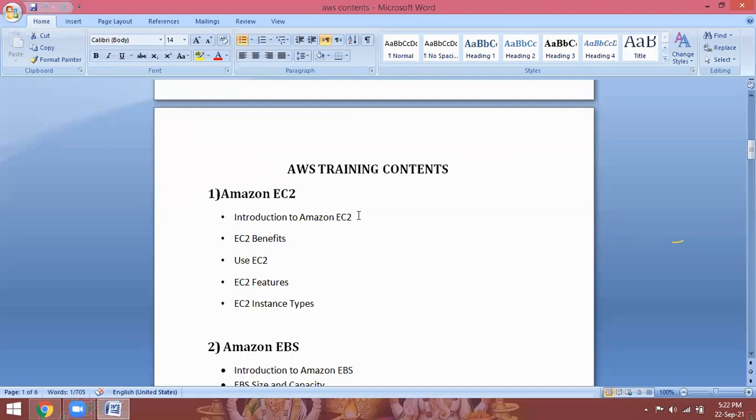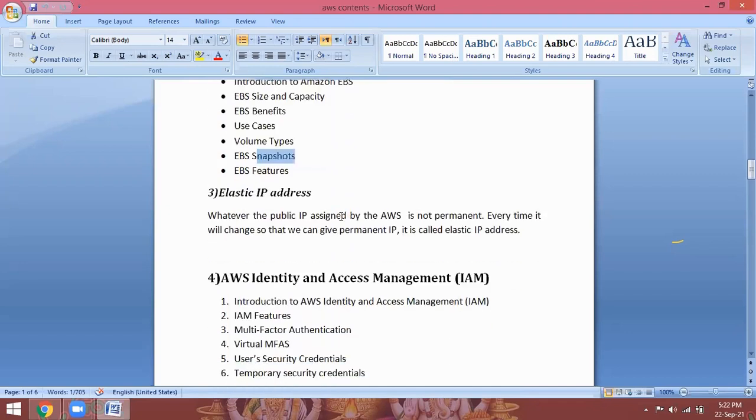By default, Amazon will give one IP to the instance to launch the instance. Every time I am launching, it will change. For that reason, my customers are having problems accessing my website. So I can configure an elastic IP address. This is chargeable, but while practicing, you can practice it, check the output, and remove it immediately. So you are not going to be charged for that.